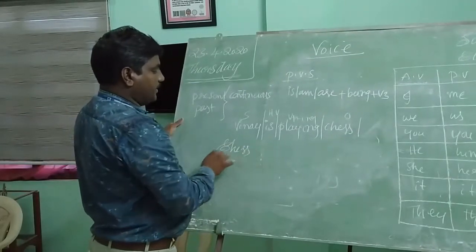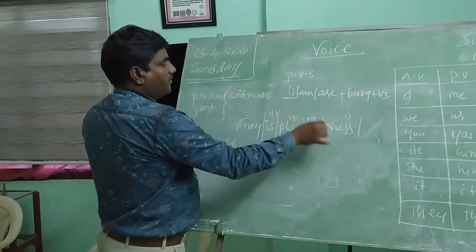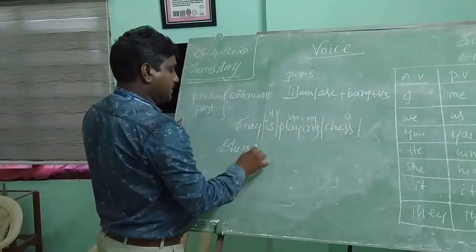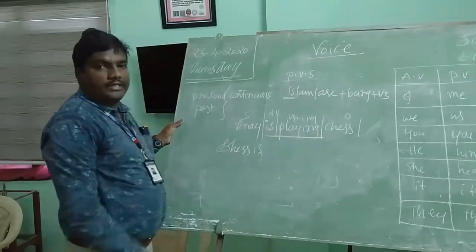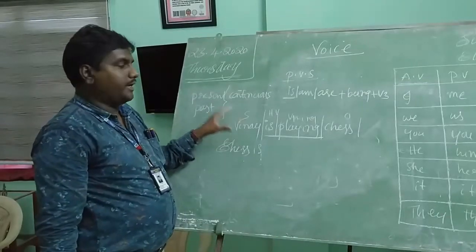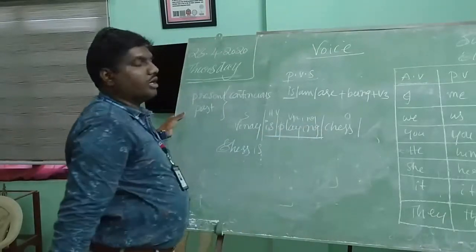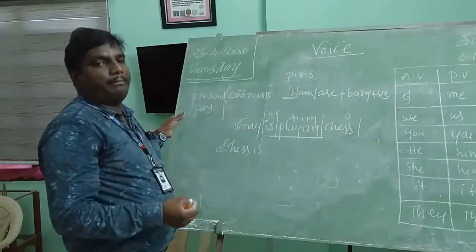Chess is singular or plural? Singular. So when we find a singular object, we have to use is. Chess is. Here is playing is a continuous tense. It is a progress tense. Whenever you find a continuous tense, after the helping verb we have to use being.